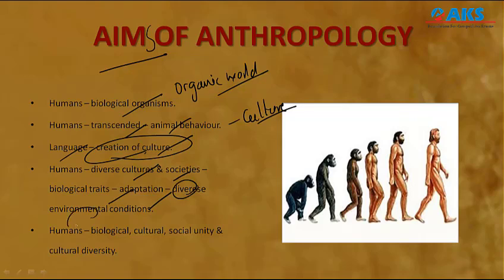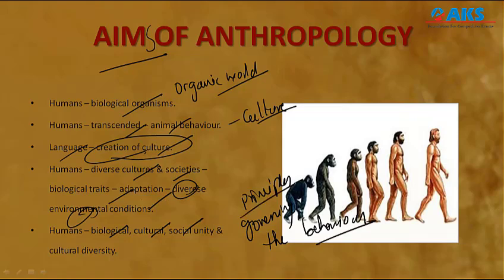So we have diverse environmental conditions, and we should study that. Okay, and to understand how humans came to have uniformities among diversities with respect to biological, cultural and social aspects, and to discover the principles governing the behavior of humans in general and humans in a particular society.